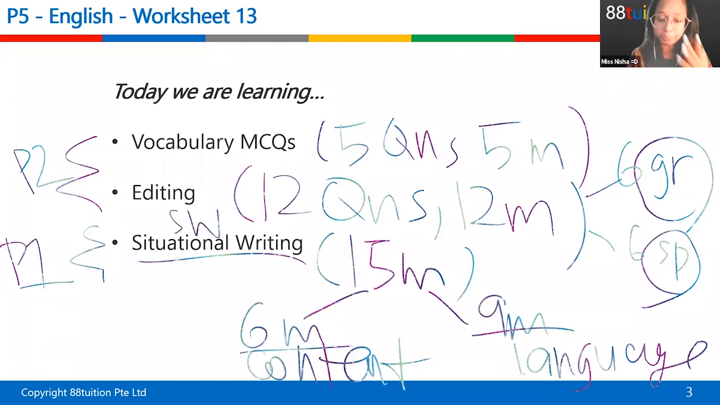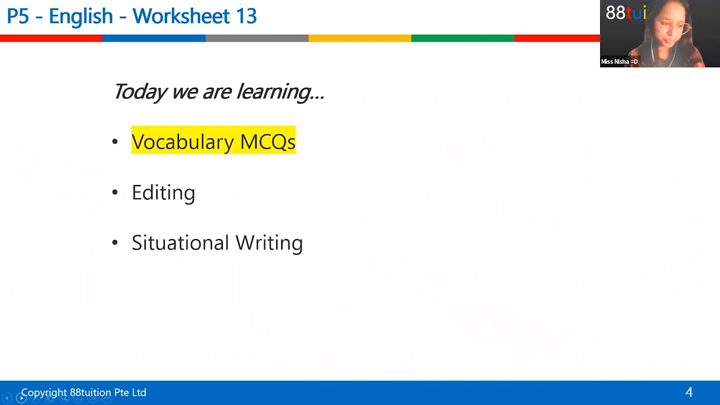So for SW, if you address all the bullet points, plus you hit the PAC, purpose, audience, tone, which I'll explain again, you will score 6 marks. Language is basically if you use the correct words. If it's an informal letter, the words that you use are different from a formal letter, right? So that's language. Now let's start with vocabulary MCQ.